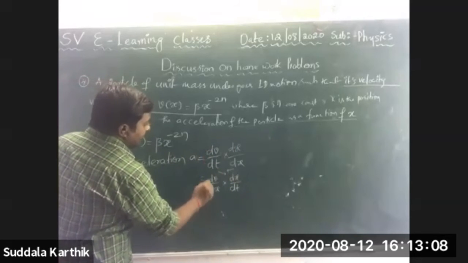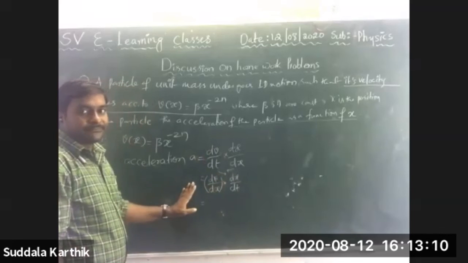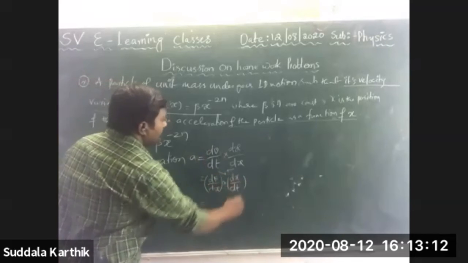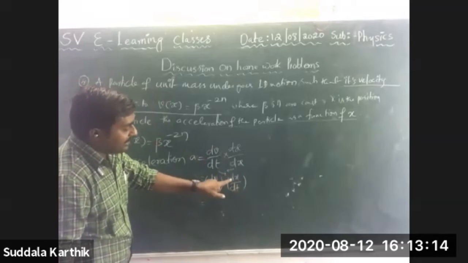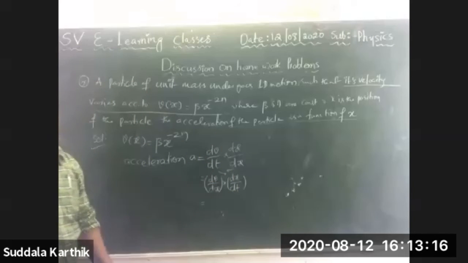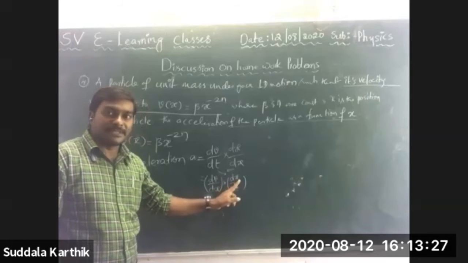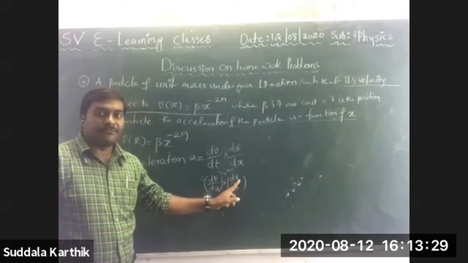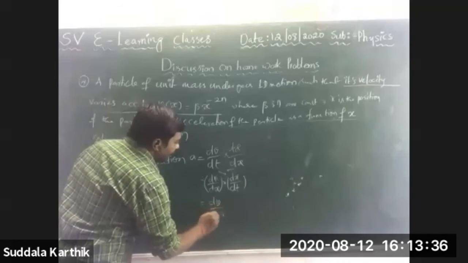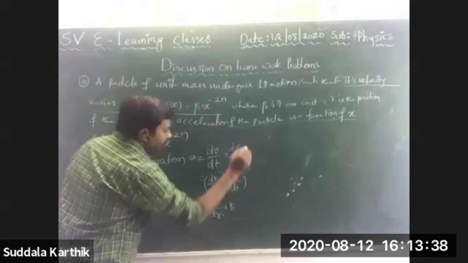dv by dx, I am keeping like that only. But dx by dt, what is it? Rate of change of displacement, nothing but velocity. Tell me. Very good. So it is dv by dx into v.